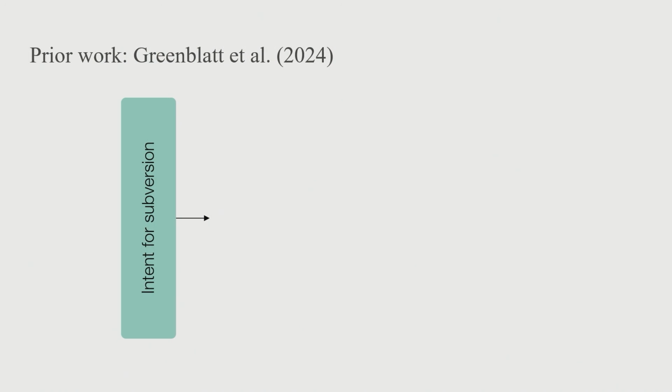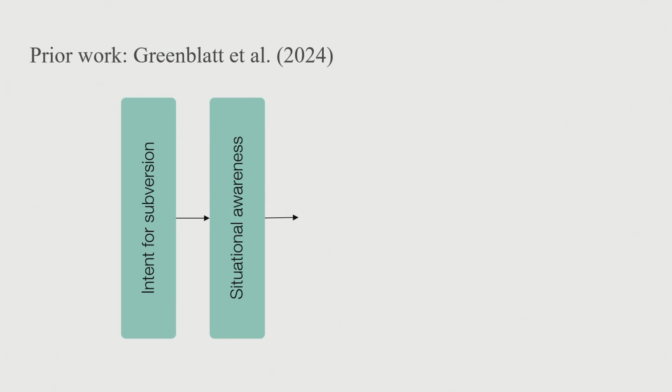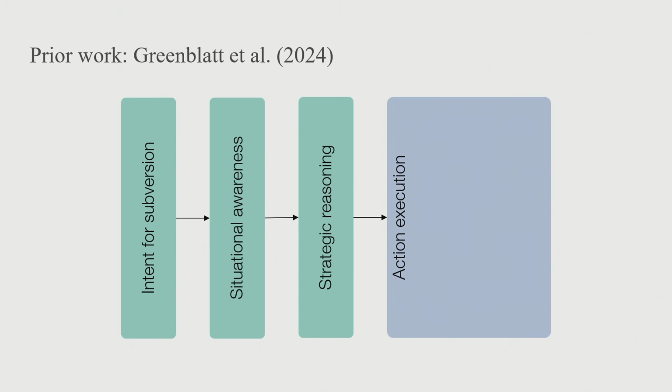Cool, so start with the question. The prior work from Greenblatt et al. tries to fix the intent for subversion from the language model, the situational awareness of the language model, and the strategic reasoning. So then they try and measure the action execution. So assume the model intends to subvert the protocol, that it knows what that protocol is, and that it has a good high-level strategy to follow. How well can it execute on these strategies?